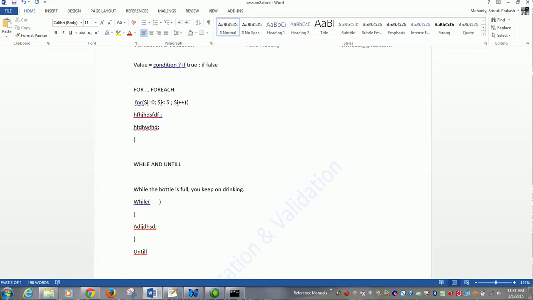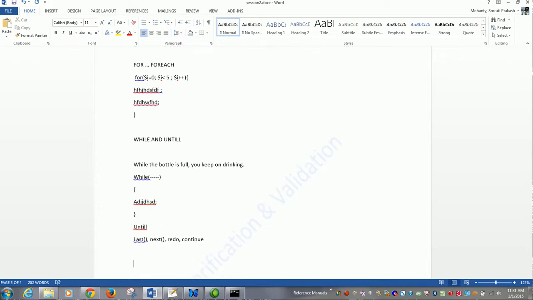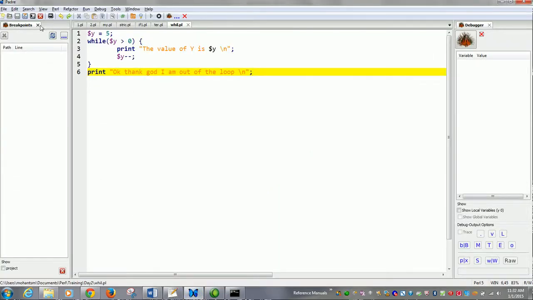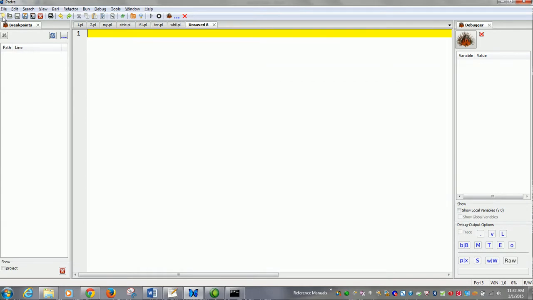Now we would be learning about the last function, next, redo, continue. The last built-in automatically exits a loop, something kind of a break. For example, to find the first perfect square. Now let me give you an example of how to utilize last.